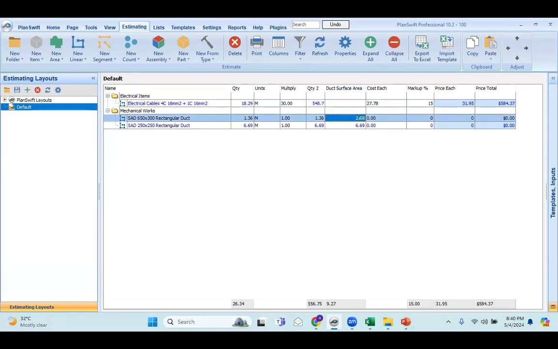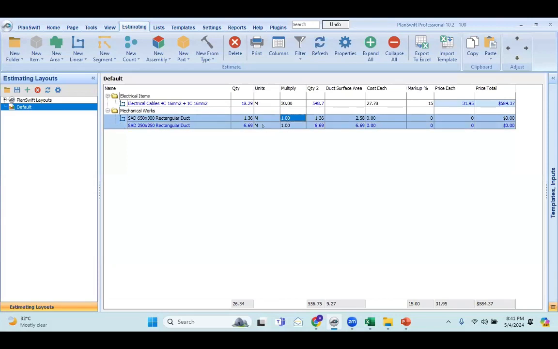You don't need to go to Excel. You need the duct width, height, and linear meter formulas. Easily, you can identify the square meter of the ducts. The same for 250 by 250: 6.69 is the linear meter and 6.69 is the square meter. For 650 by 300, 1.36 is the linear meter, and this is the square meter for this duct.